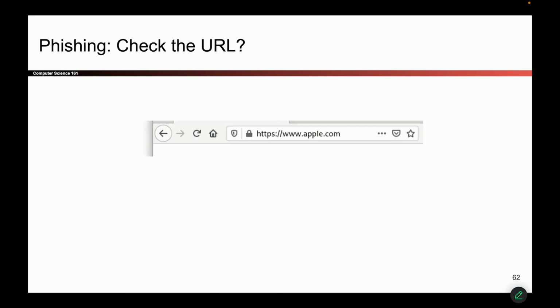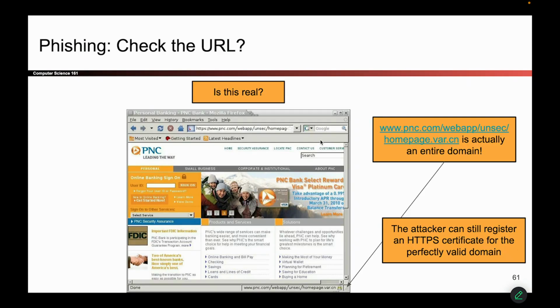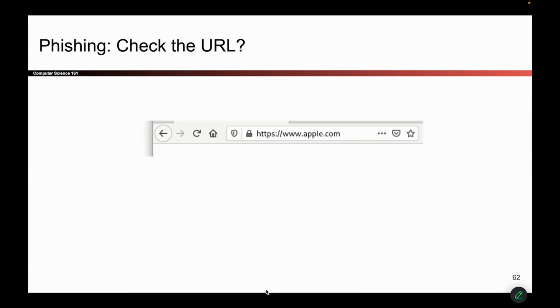So what about something like this? Well, this seems totally fine. We're on www.apple.com. How could this possibly be a phishing attack if the URL just says apple.com? We're not playing tricks like this where we write an intentionally long URL that starts with something legitimate.